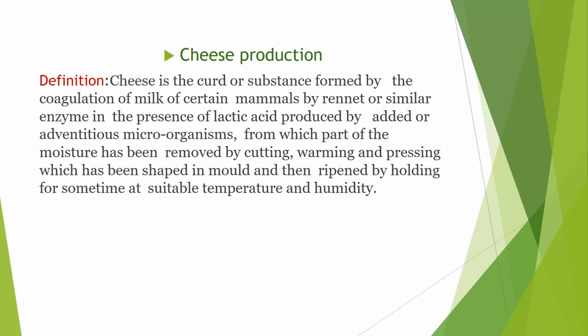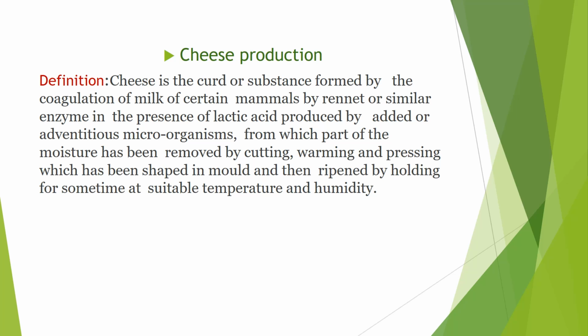Once the curd is formed, we have to remove some of the moisture from the cheese by using cutting, warming and pressing, and it is shaped in a mold and then ripened by holding for some time at suitable temperature and humidity.